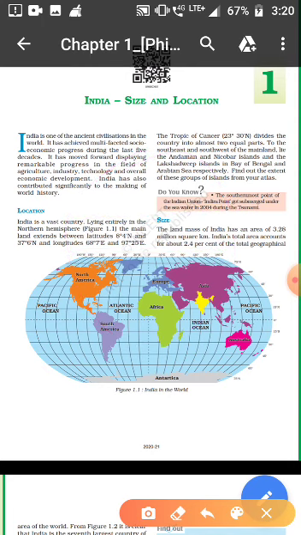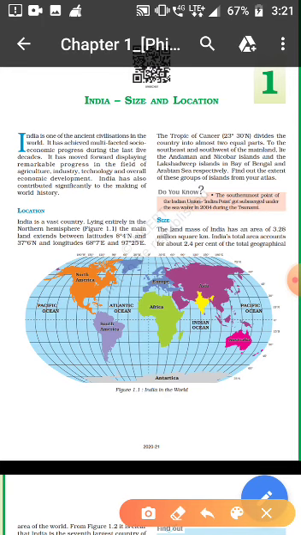So remember which latitude divides India into almost equal halves: the Tropic of Cancer. And what is the degree of the Tropic of Cancer? It is 23 degrees 30 minutes north. This kind of question can also come in the exam: what is the degree of the Tropic of Cancer?